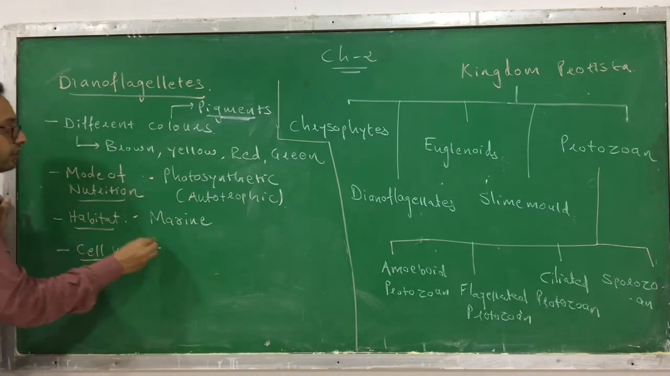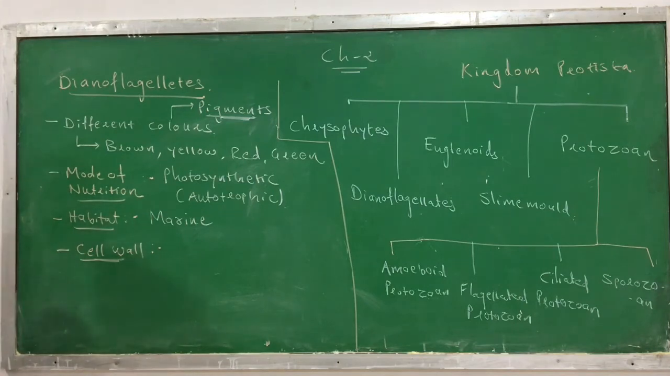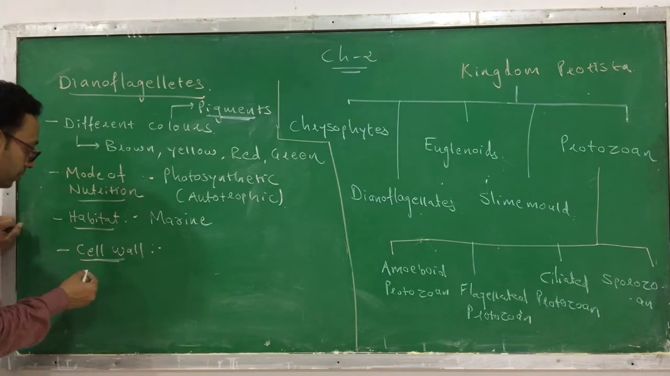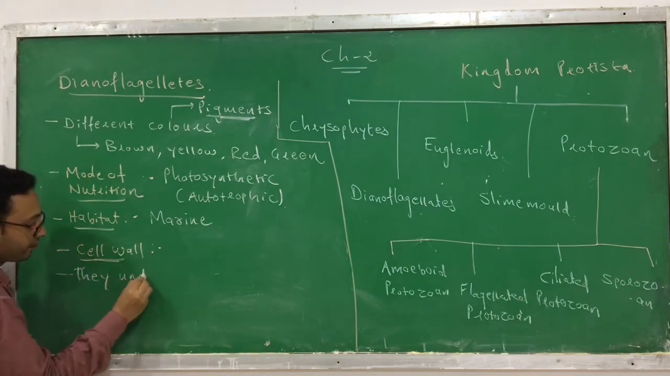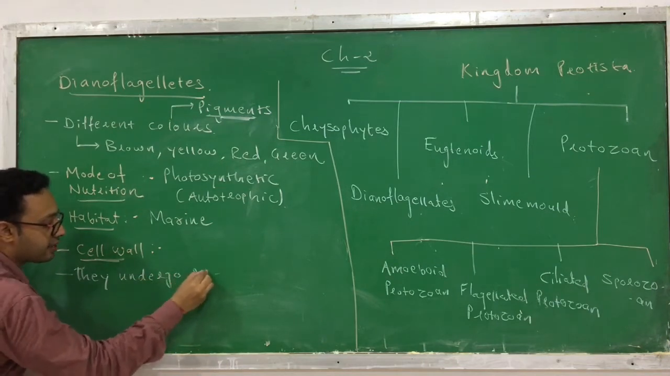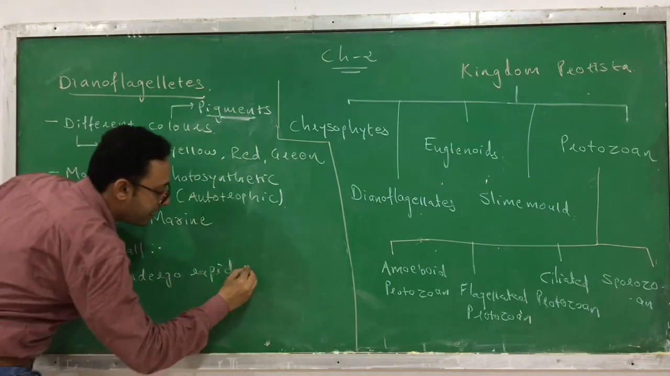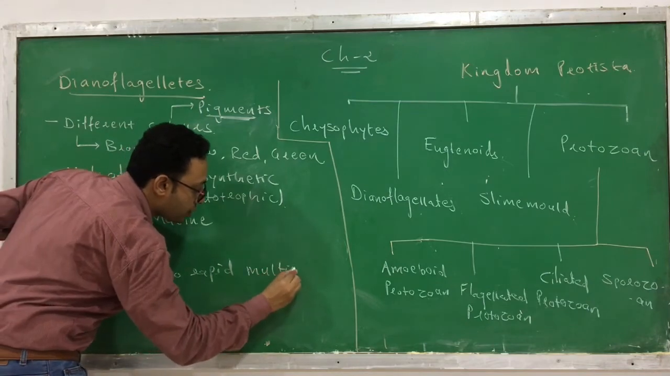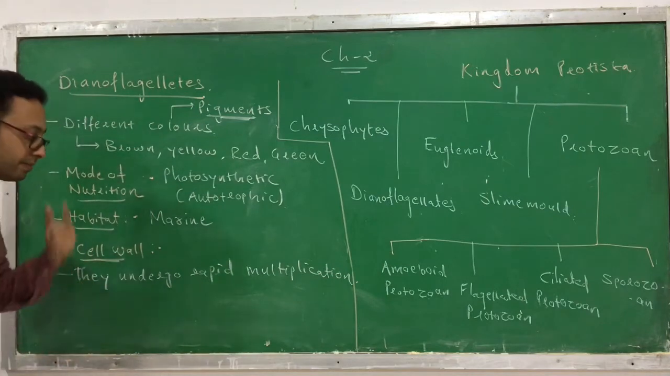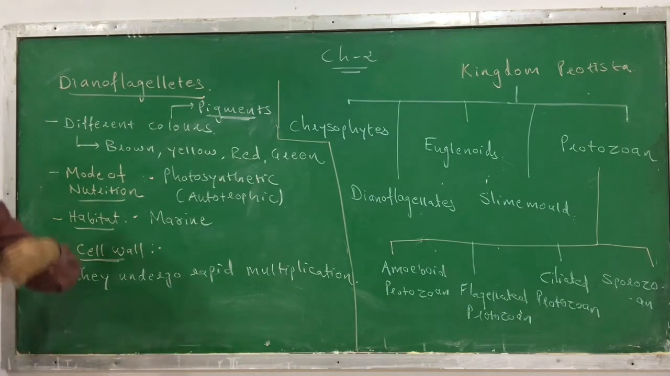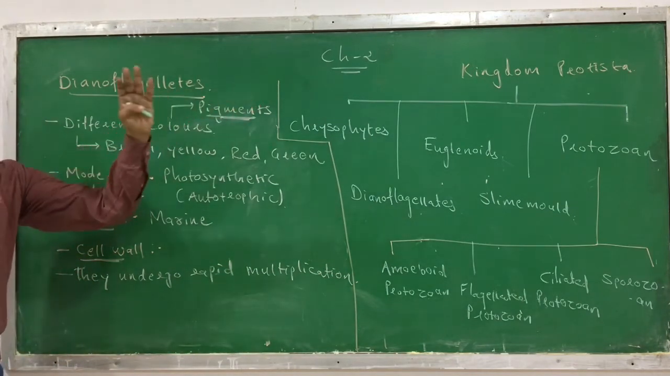Next, if you see its cell wall, the cell wall is of different colors, and sometimes they remain as such. They have a capacity to undergo rapid multiplication. The rapid multiplication occurs by an asexual mode of reproduction. Due to rapid multiplication, sometimes you can see the same color in the ocean.